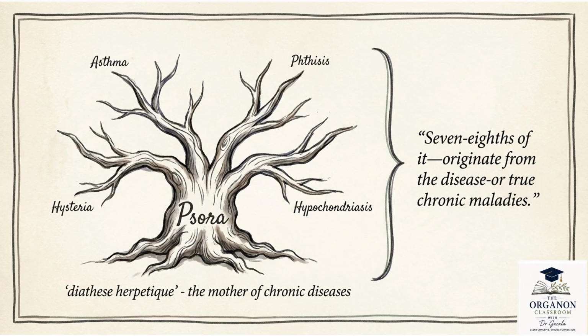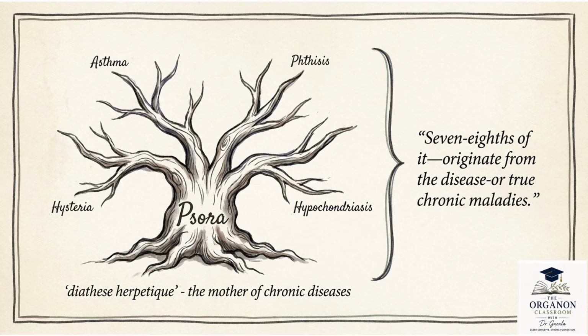Okay, you will notice a French term over here, and that's called diathèse herpétique. Now here diathèse means a constitutional predisposition or a tendency, and herpetic means the itch or the herpetic eruption. So this word literally translates to the constitutional tendency arising from the itch miasm. And which is the itch miasm? Psora. So Hahnemann used this expression to indicate Psora as an underlying constitutional state from which numerous chronic diseases develop.